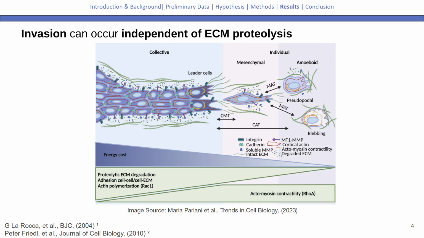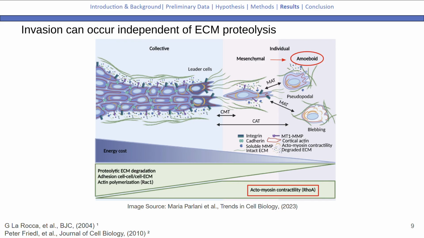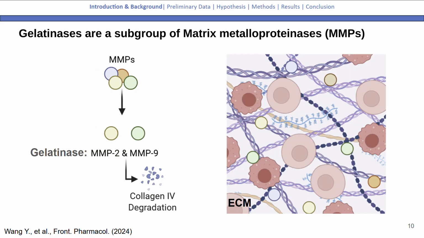Disruption of this adhesome can switch a cell's mode of migration. When cancer cells migrate, they become a mesenchymal cell, and these mesenchymal cells mainly rely on proteolytic ECM degradation as the method of invasion. But when they transition to an amoeboid state, these cells reduce ECM proteolysis and instead rely on cytoskeletal contractility, indicating that cells can switch their invasion from protease-dependent ECM degradation to protease-independent mechanical migration.